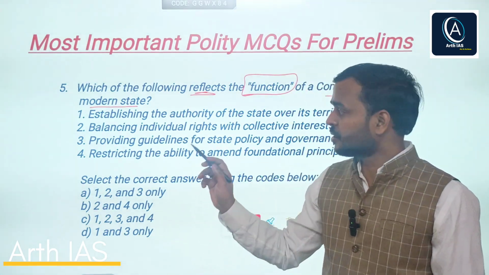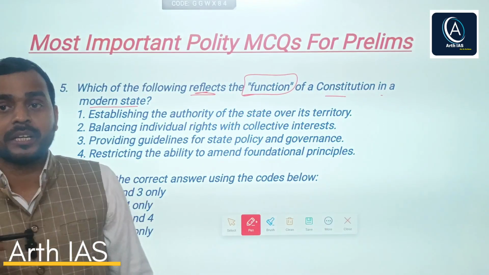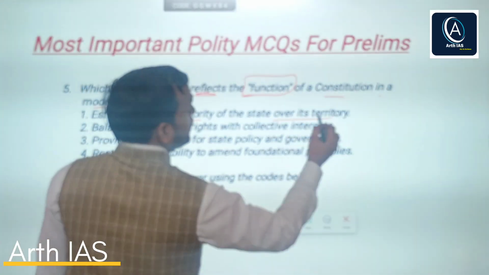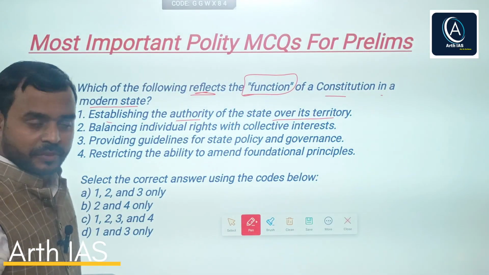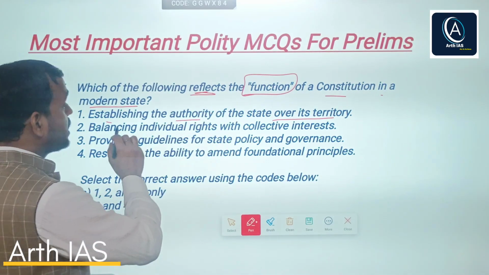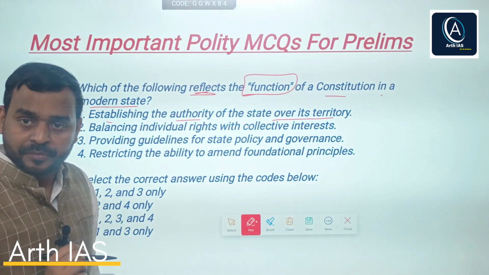If you know about the function of constitution, you can easily answer this question. So first statement says establishing authority of a state over its territory. Obviously, one of the function of constitution is to establish the authority of a state over its territory,